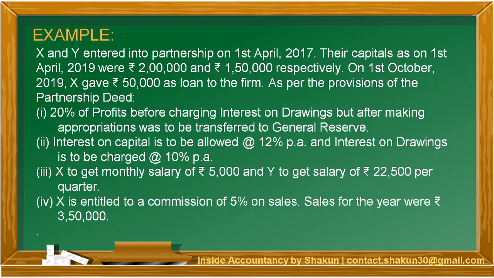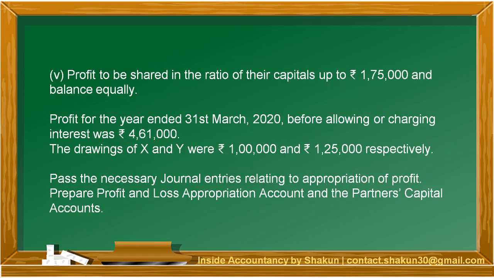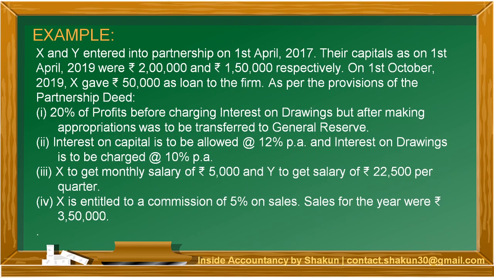X is to get monthly salary of 5,000, so we are going to multiply it by 12. And Y to get a salary of 22,500 per quarter, so we'll multiply it by 4. X is entitled to a commission of 5% on sales and the sales value is given. Profit to be shared in the ratio of capitals up to 175,000 and balance equally. Now if you look at the question, the ratio of capitals would be 2 lakh is to 1 lakh 50,000, that is 4 is to 3.